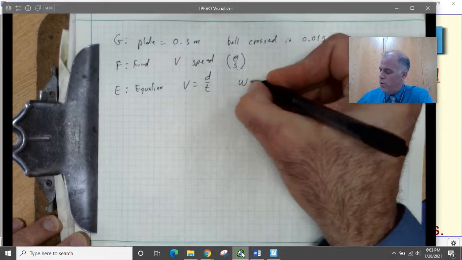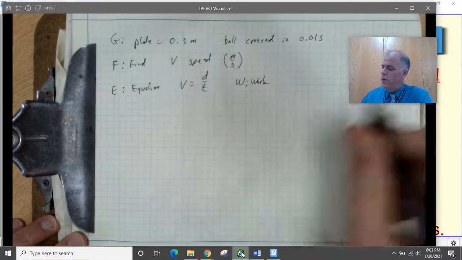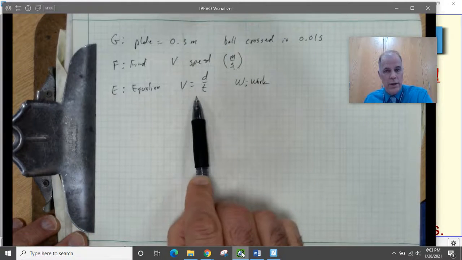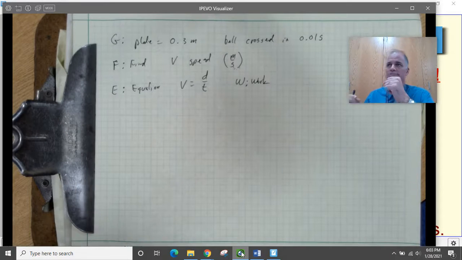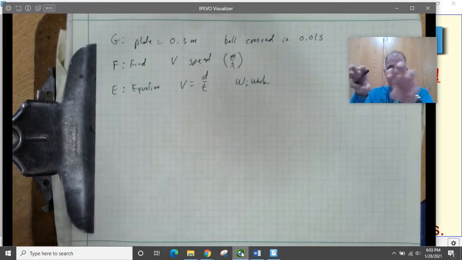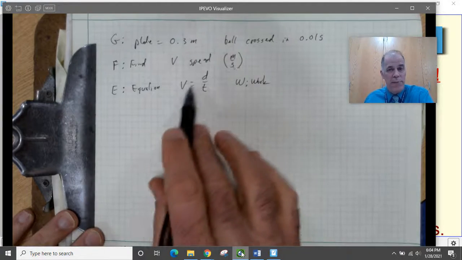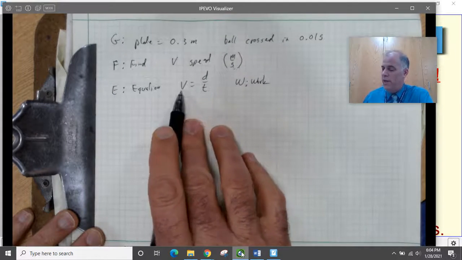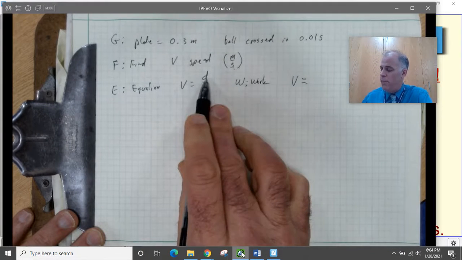And then finally, we do the work. W stands for work. What we do is we substitute our given values into our equation. We can think of this equation as a template or a jig that has spaces in it that we can put tools and pieces into to hold them together to solve it. So we want to fill in these blanks in the equation. Okay, v, we don't know the velocity or speed. That's what we're trying to find, so we're going to leave that as a v. Now it equals. Now how about d?